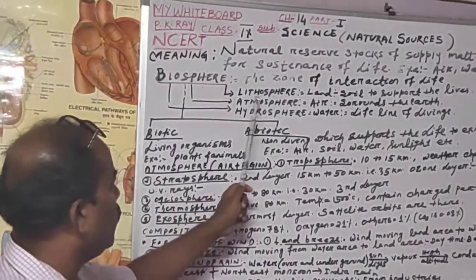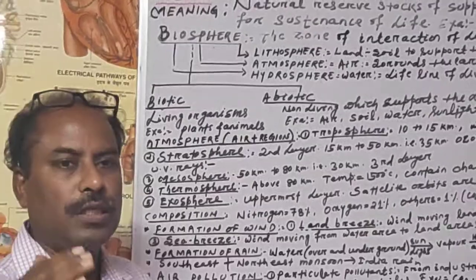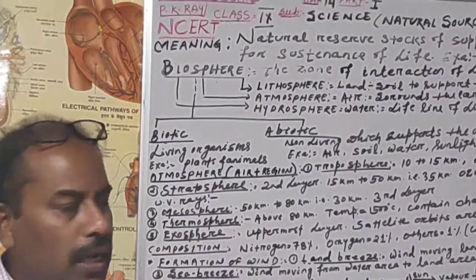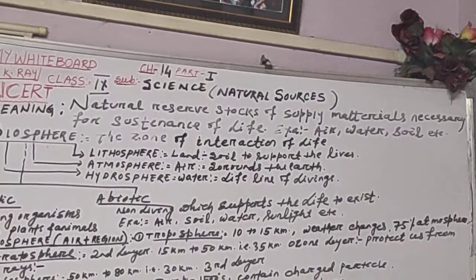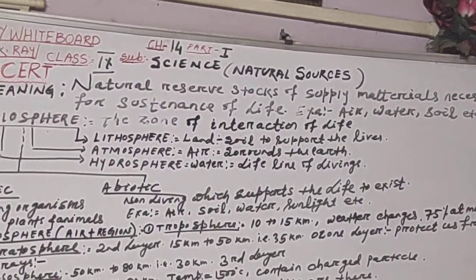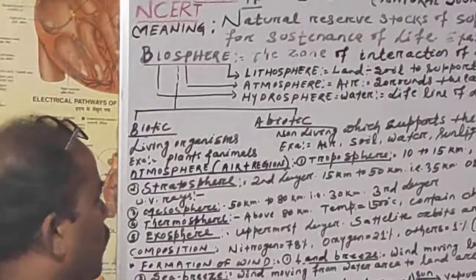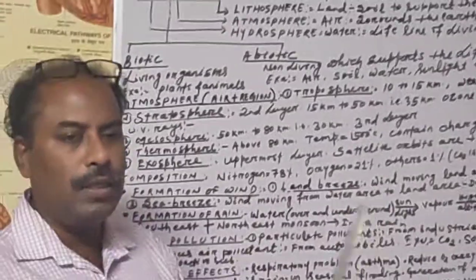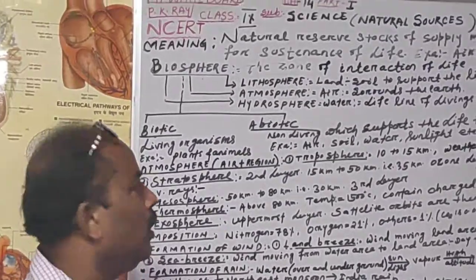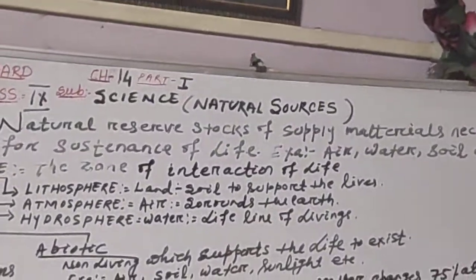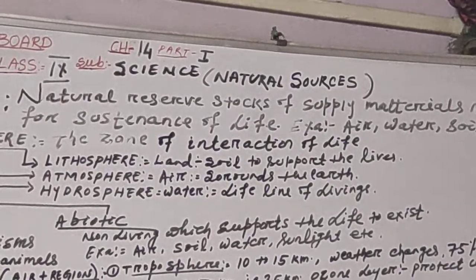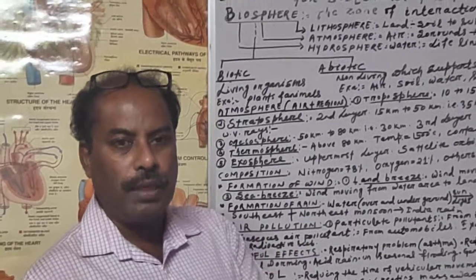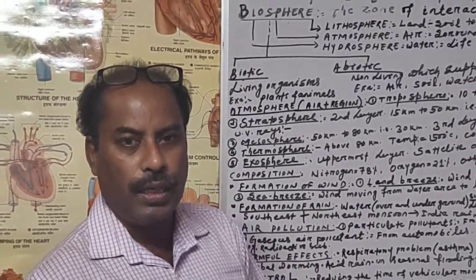The one sphere is known as the lithosphere. Litho means solid, rock, land. That is called the litho. Sphere means area. The area of the biosphere where land part is there and life is possible, that is called the lithosphere. For example, land. And in the land, mainly the source available is known as the soil. Soil supports the life. Without soil, plant cannot grow. Without soil, we cannot get the mineral. So soil provides various life supporting material to the organism.